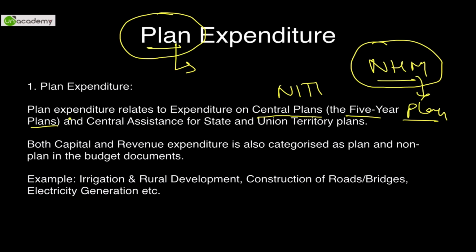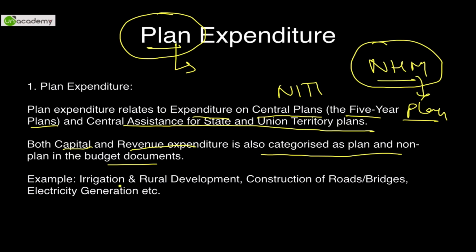So let's read the definition. Plan expenditure relates to expenditure on central plans, 5-year plans, and central assistance for state and UTs. Plan expenditure can be categorized under both capital as well as revenue expenditures, what we had just studied before this. It is also categorized as planned expenditures in budget economics. For example, irrigation and rural development, construction of roads and bridges, national highways, etc. Electricity generation, building of dams, all these are planned expenditures.